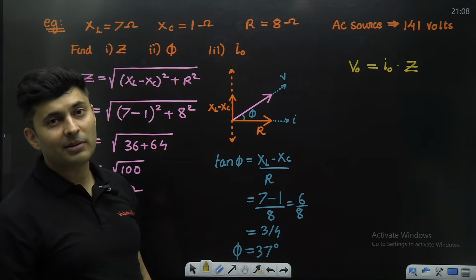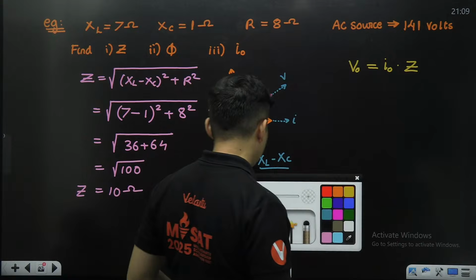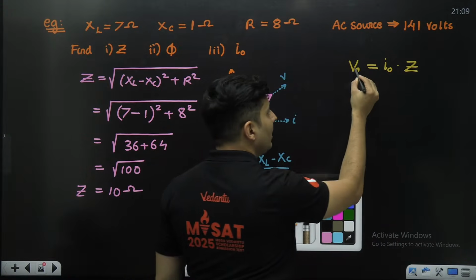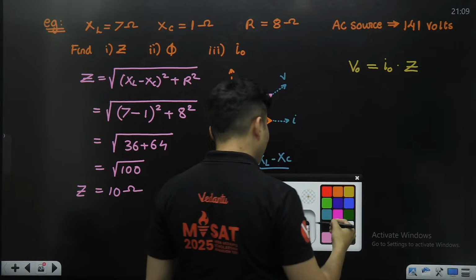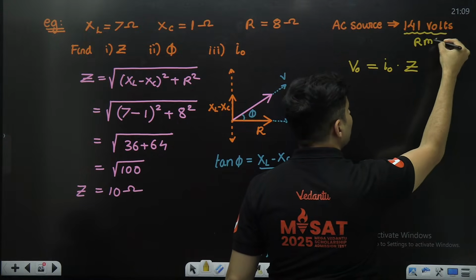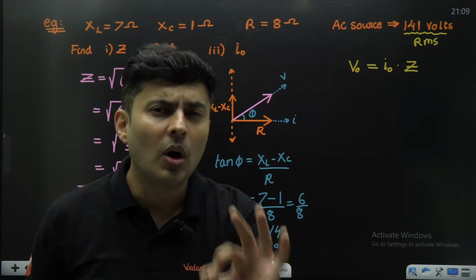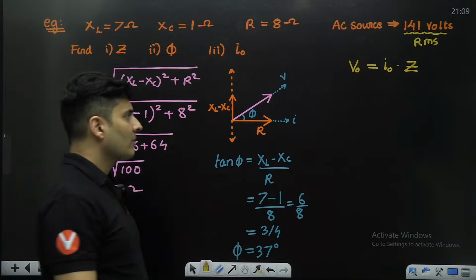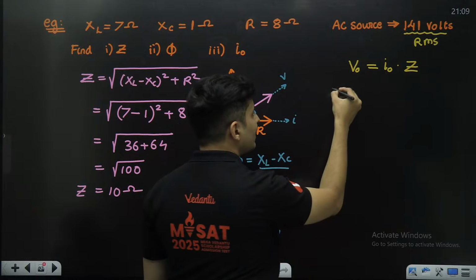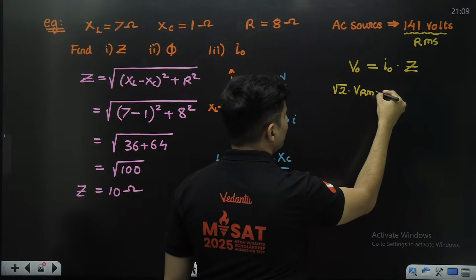Voltage 141. This is where many students make a mistake. Be careful, guys. Whatever is given over here, don't be confused, this is actually RMS voltage. When nothing is specified, remember it is always RMS. So maximum voltage is technically root 2 times RMS voltage.